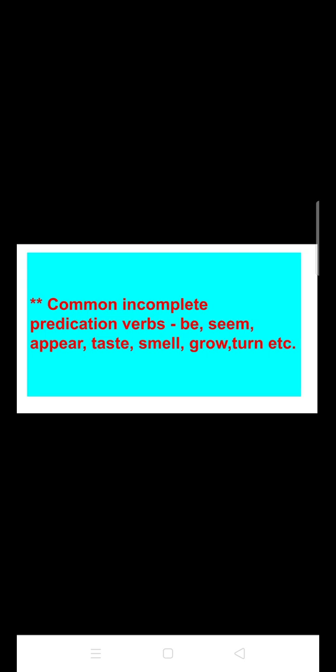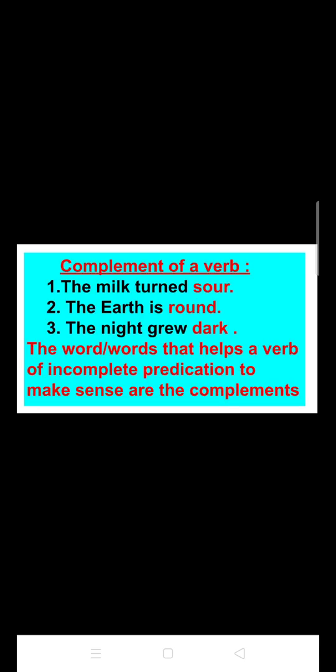The words that provided the meaning to these incomplete sentences are the complements of these verbs. Therefore, the word or words that help a verb of incomplete predication to make sense are the complements.